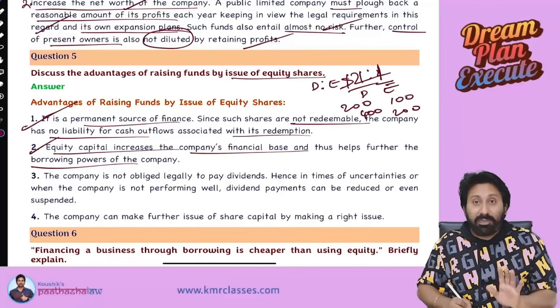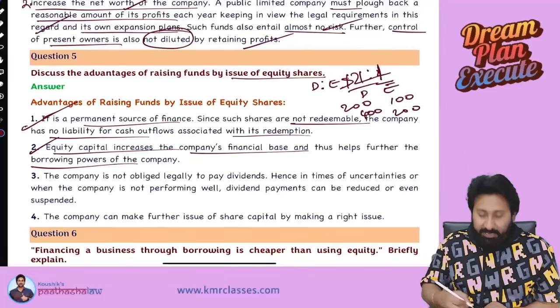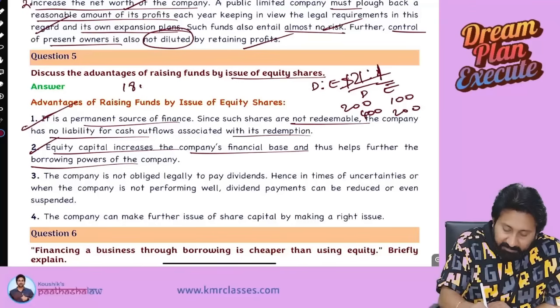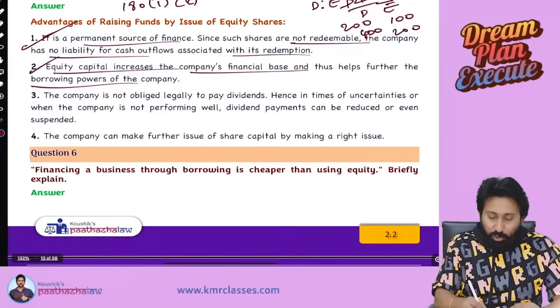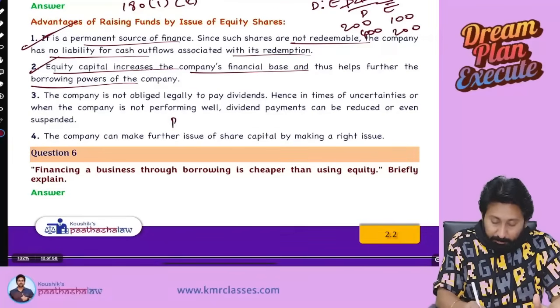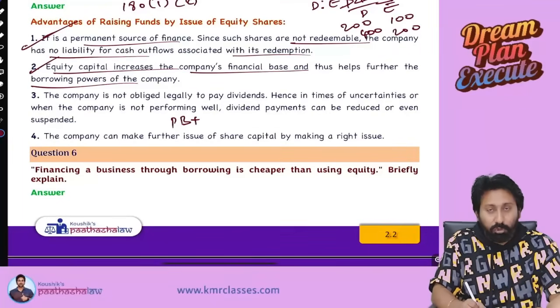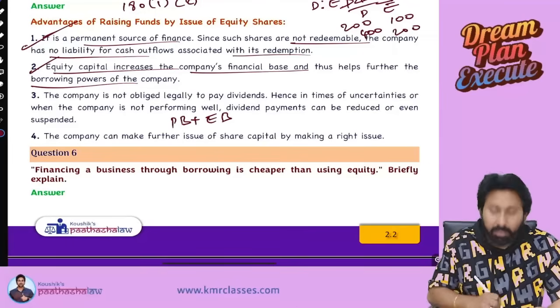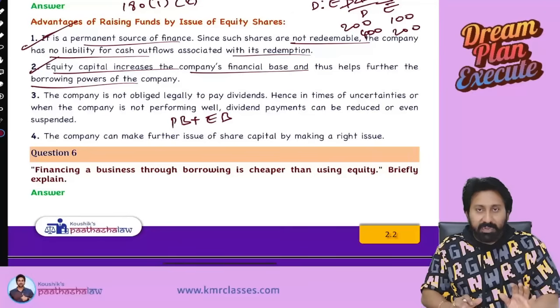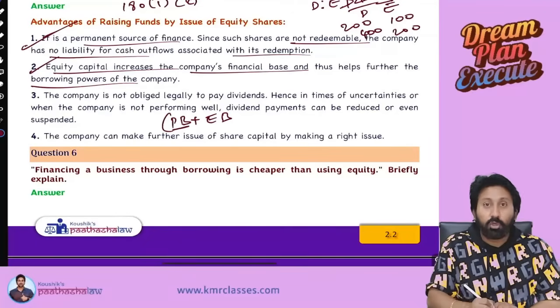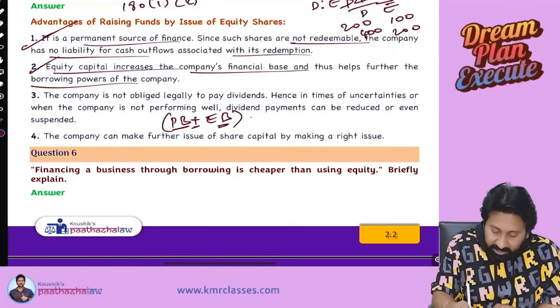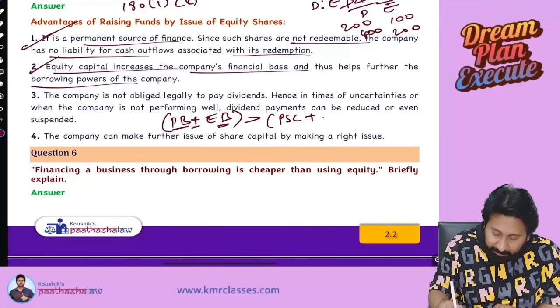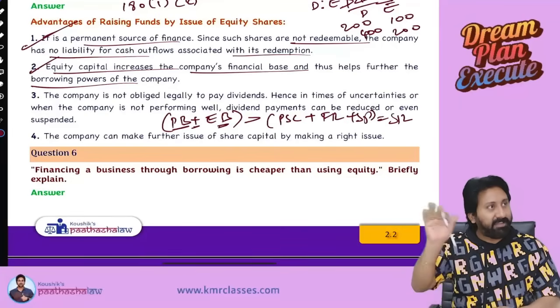Moreover, from the company's point of view, I can give a reference. In the deposits chapter, we will read Section 180(1)(c). Do you know what it says? To borrow money, where the money to be borrowed, proposed, plus the money already borrowed, existing borrowing, exceeds paid up share capital, free reserves and securities premium, a special resolution is required. They will tell like this in 180(1)(c).